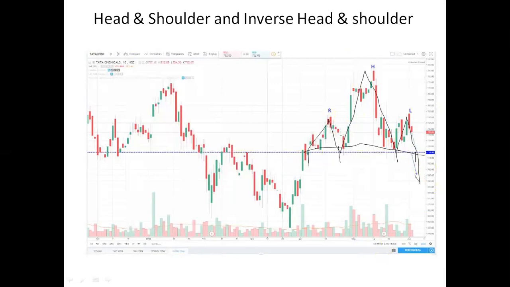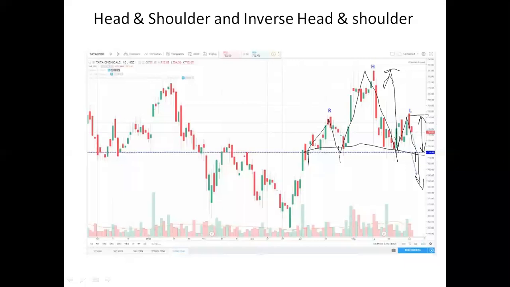When the neckline is broken, the stock will fall. The height of the shoulder is your first target, and the height of the shoulder should also be your stop loss. And when the first target is achieved, your second target should be the height of the head. And then you need to use a trailing stop loss.